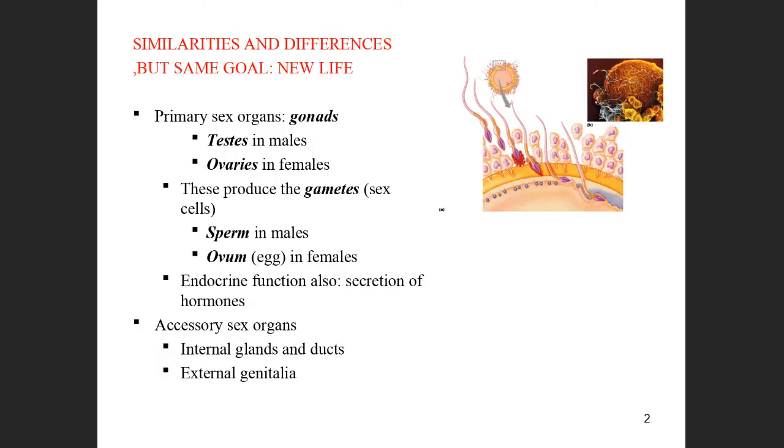The gonadal organs are different in male and female. In the male it is the testis, whereas in the female it is the ovary. These secrete hormones in the females, as well as in the males.